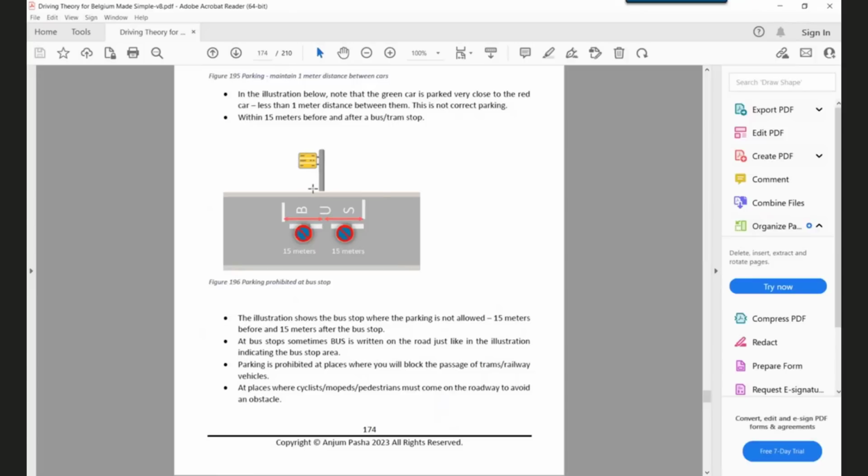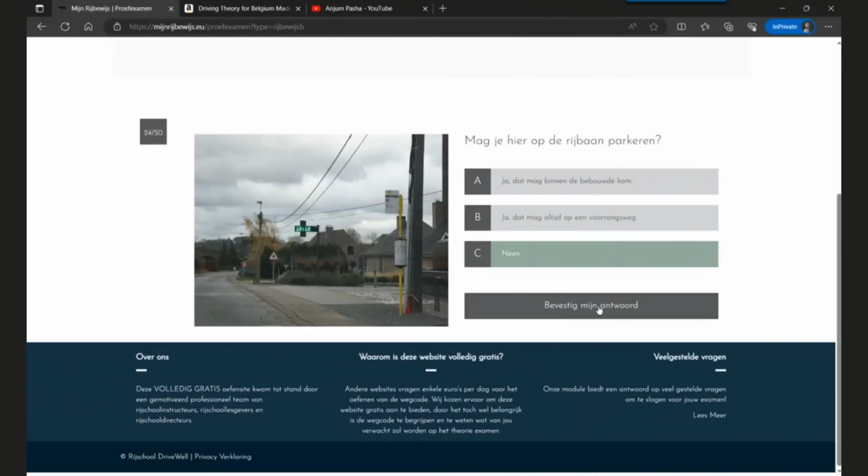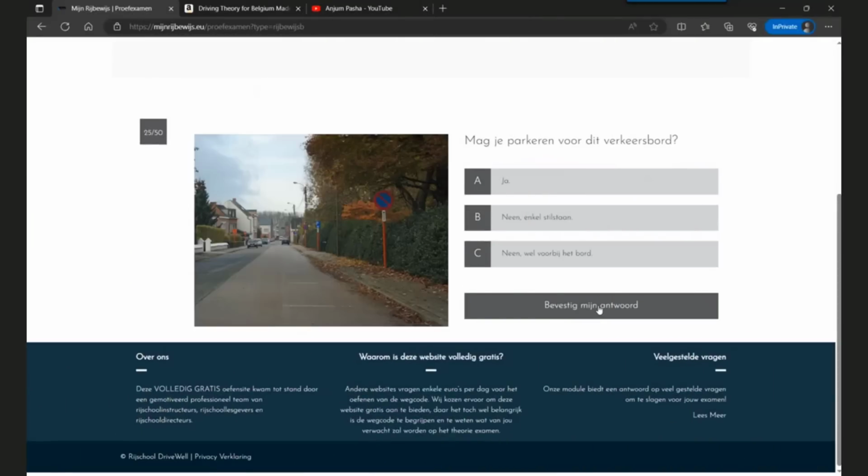This is a bus stop, and these are no parking signs here. 15 meters before the bus stop and 15 meters after the bus stop, no parking is allowed. Waiting is allowed, but no parking is allowed. So the answer is no, and then we will confirm the answer.